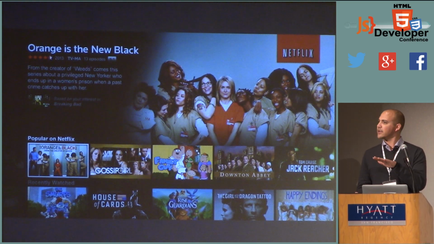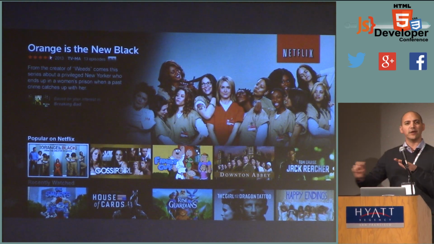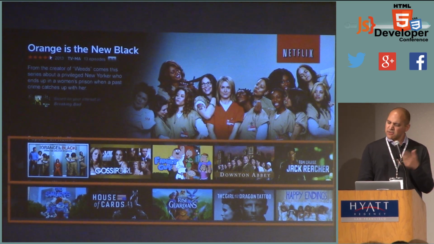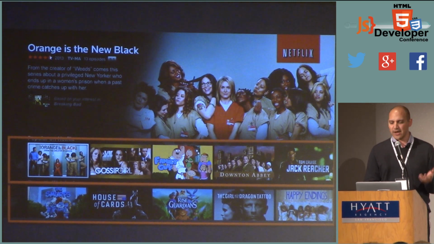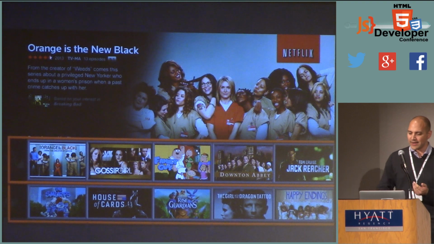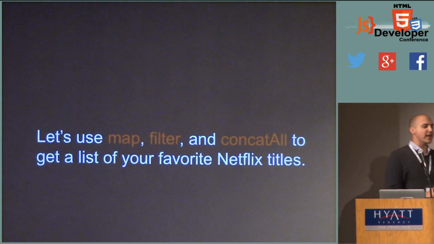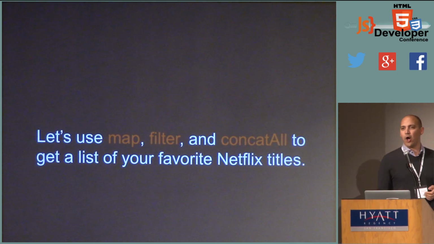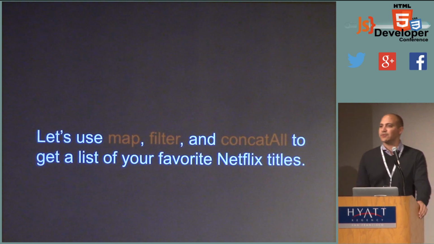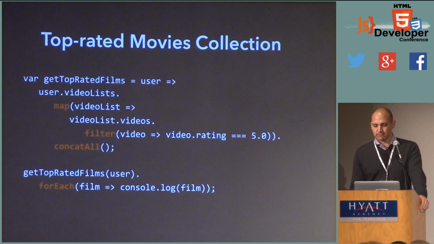We have a lot of genre lists, and within each genre list, we have a lot of titles. And so you can think of it as kind of a 2-dimensional array, right? So we have genre lists, and inside of that, titles. So let's see if I can use map, filter, and concat_all to get a list of your favorite Netflix titles. How hard can it be, right?